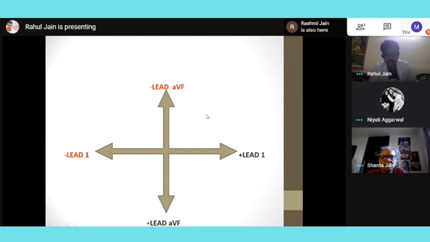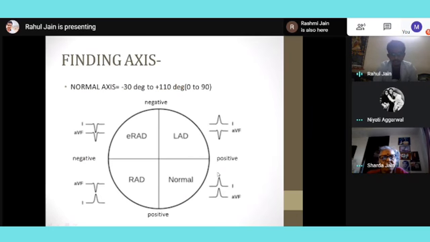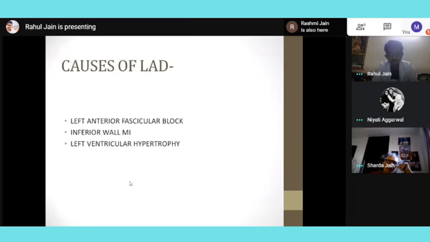Okay ma'am. So basically, if both are positive in lead 1 and lead AVF, then it is normal. If lead 1 is positive and lead AVF is negative, then we go for left axis deviation. And if lead 1 is negative and lead AVF is positive, then it is right axis deviation. That's all that is important.